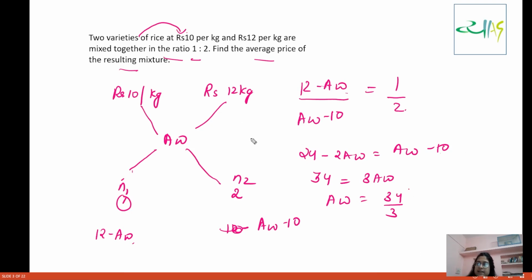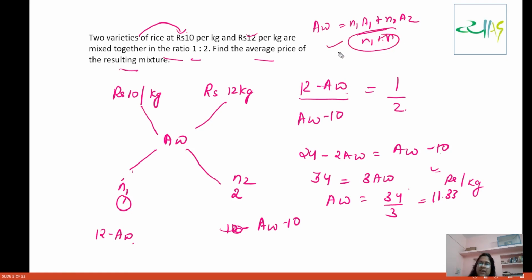You will get this answer to be 11.33, 11.33 rupees per kg. So it is so easy to find the average price. See, this thing you could have directly done from this also: AW is equal to N1 into A1 plus N2 into A2 divided by N1 plus N2. Whichever way suits you.